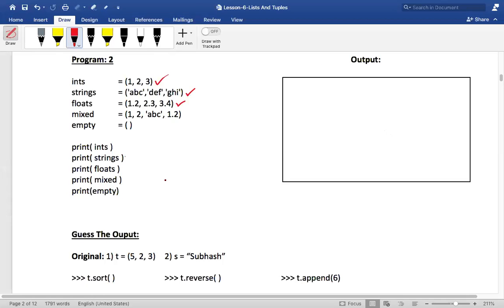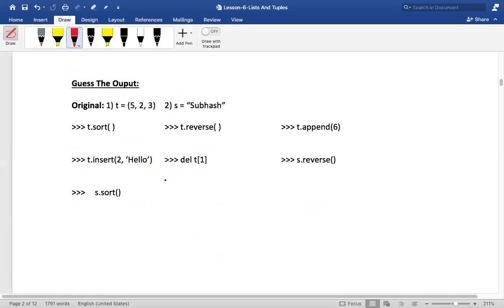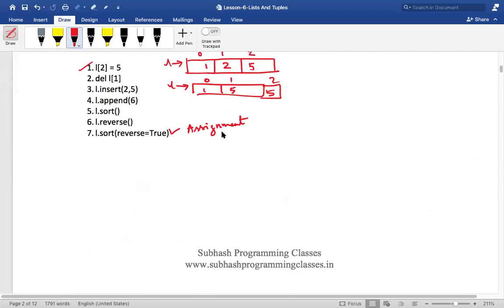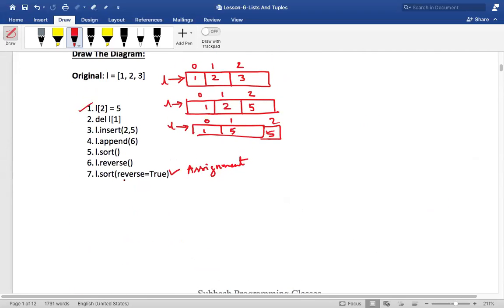Okay, guess the output. Yeah, Ankur, tell me. Sir, actually, you are telling about reverse equal to true. That portion I'm still not getting. That was an assignment for you. Because I'm thinking, when I can reverse using L dot reverse directly, then why sort it again with reverse equal to true? I didn't understand the meaning of it.